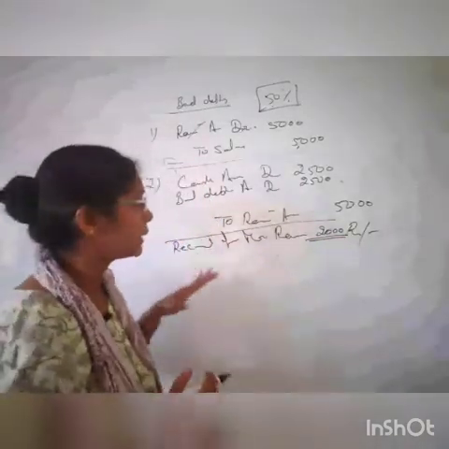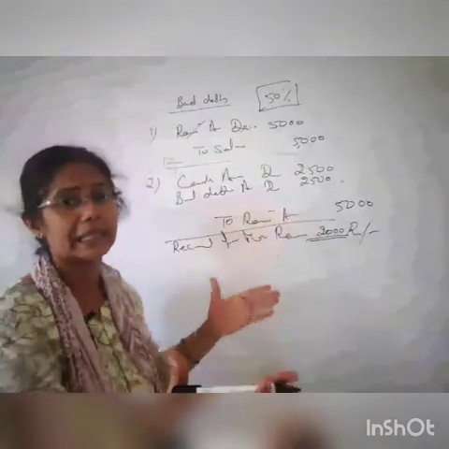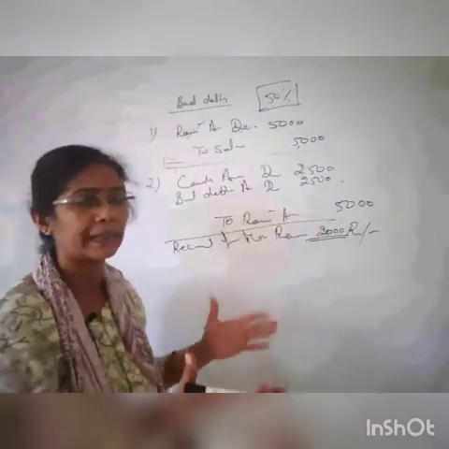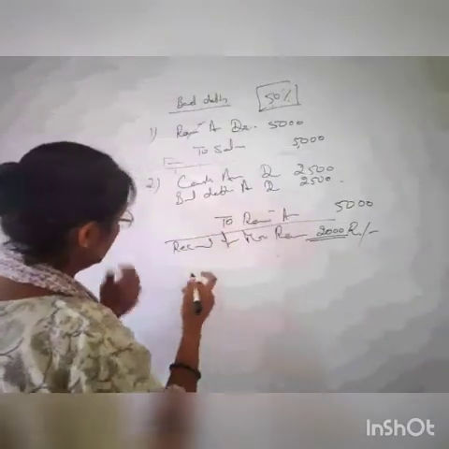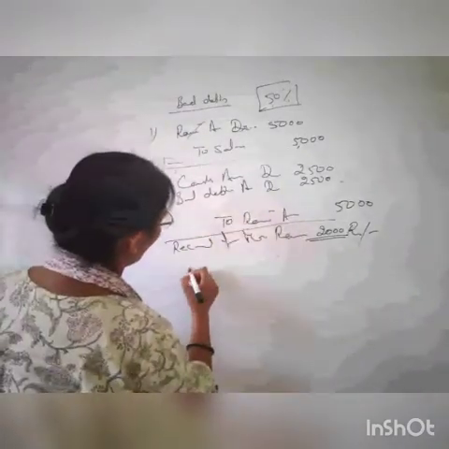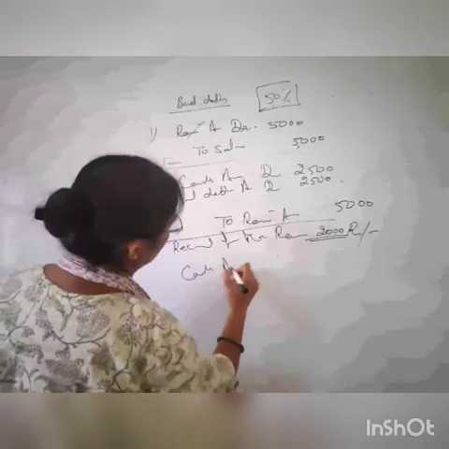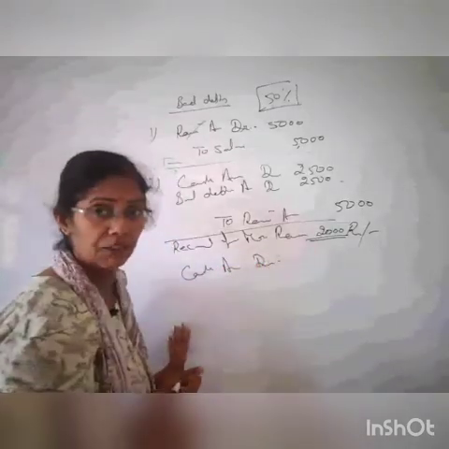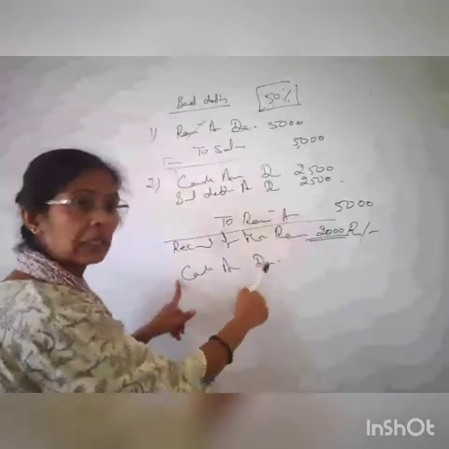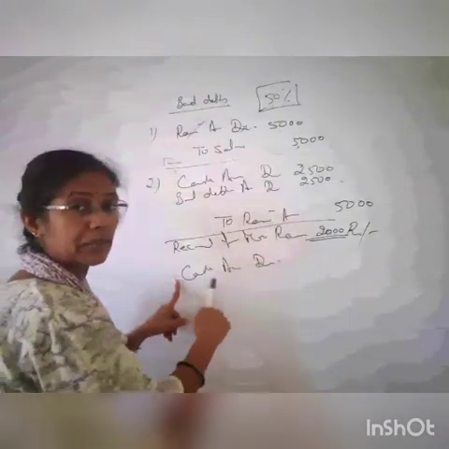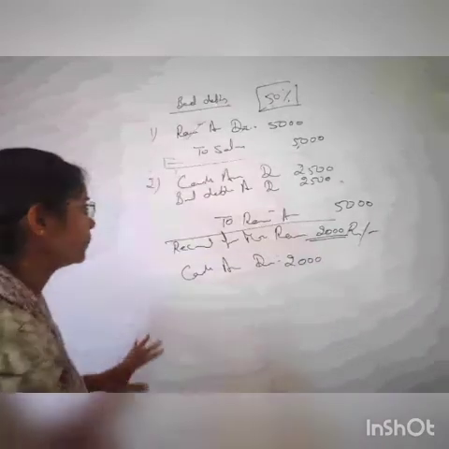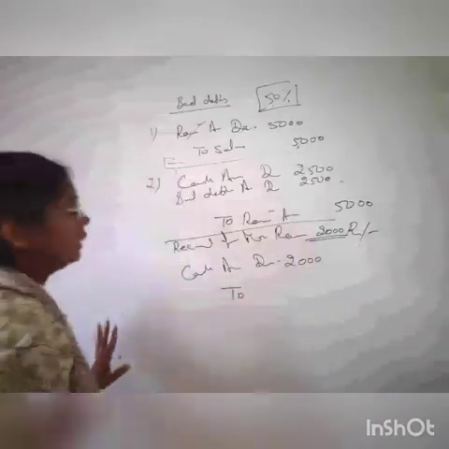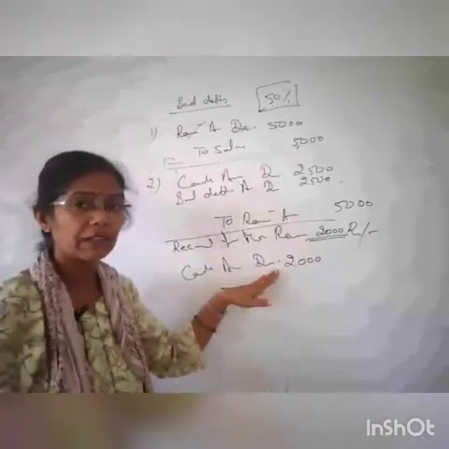You have received 2,000 rupees from Mr. Ram. So what entry will be there? Right now I didn't say anything to Mr. Ram. No credit sale, no cash sale. So I'm receiving the bad debts recovered. So what are you receiving in fact? In fact, we are receiving cash. If he makes the payment through check, then we write bank. So cash account debit 2,000.